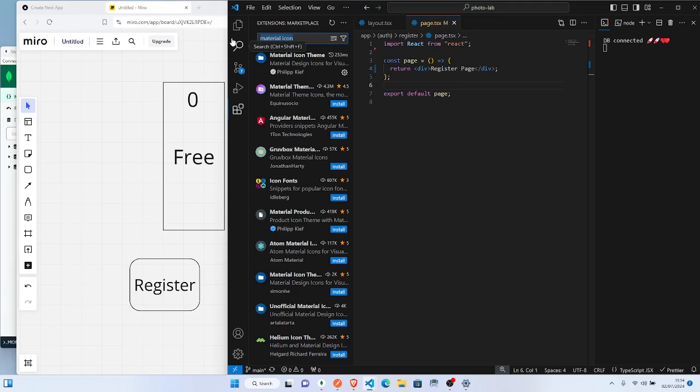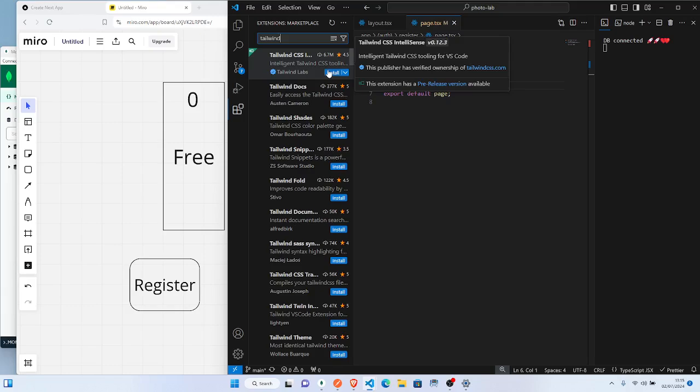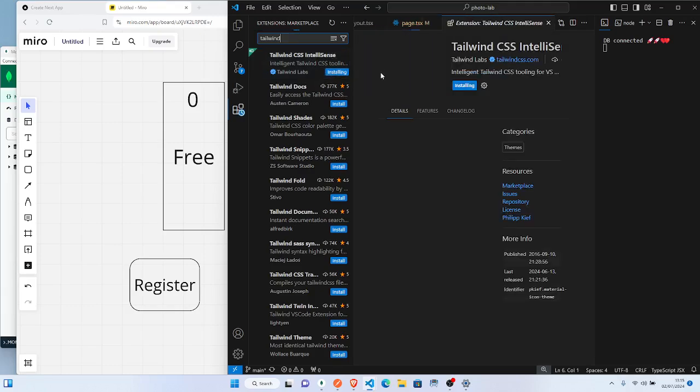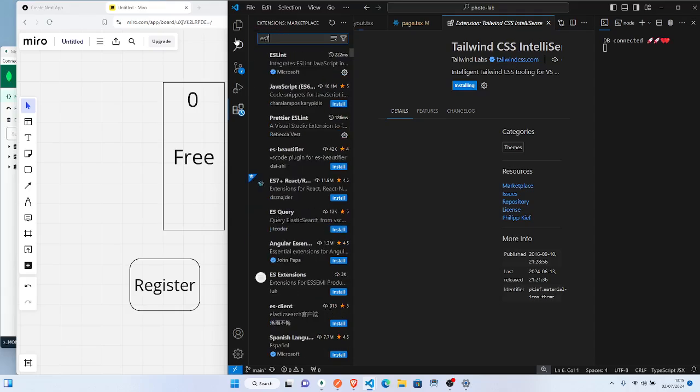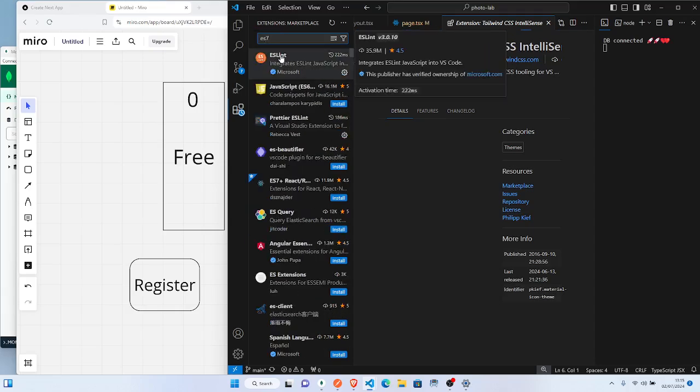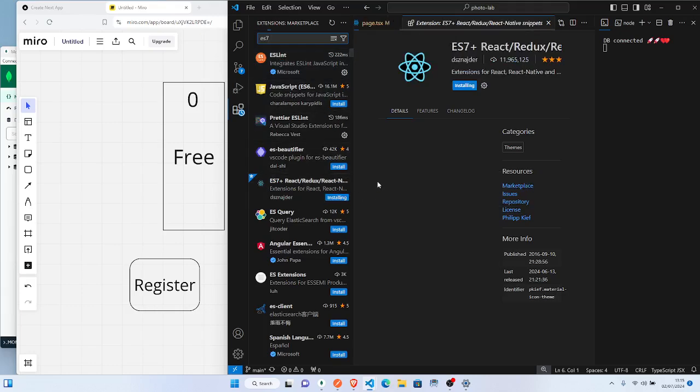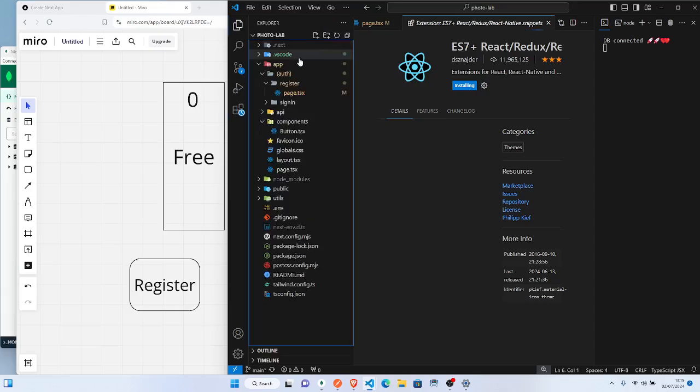So let me just come and do this because of course I will need Tailwind. So this one will give me Tailwind IntelliSense, right? And like I said, ES7, so ES7 React snippets. This one is responsible for all those shortcuts, like rafc. So now it's in there responsible for that. Okay, so everything will install.